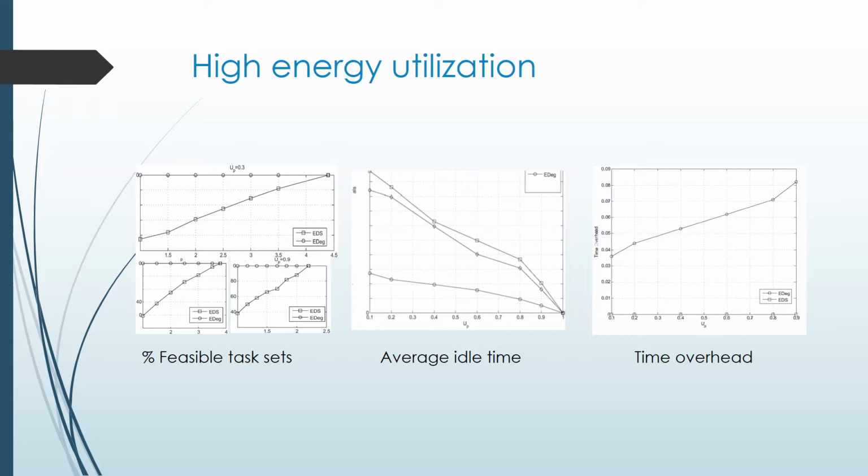For higher energy utilization, the consumption of energy increases and hence the number of lower battery levels increases. Thus, the number of idle times increases and consequently the average idle time decreases. The third diagram is of time overhead. It is seen from the figure that as the processor utilization increases, the time overhead increases till it reaches a maximum value at 0.9. Time overhead for harvested energy utilization ultimately increases.